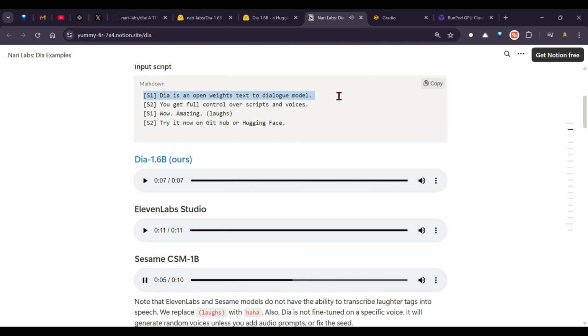Dia is an open weights text-to-dialogue model. You get full control over scripts and voices. Wow, amazing. Haha. Try it now on GitHub or Hugging Face.